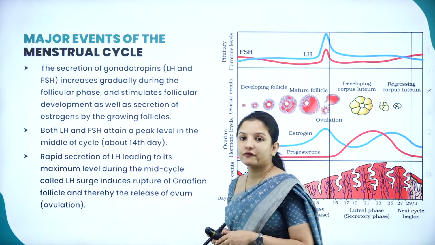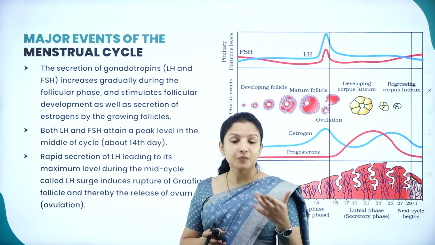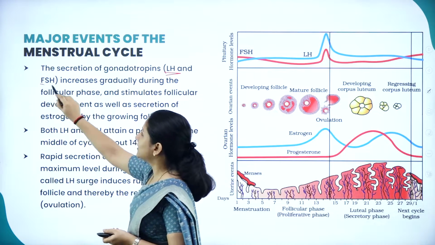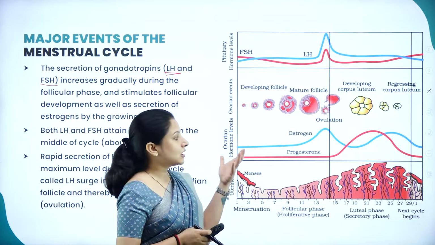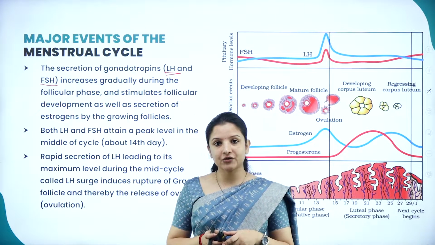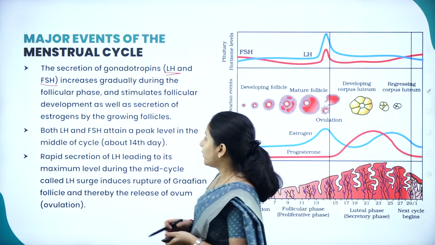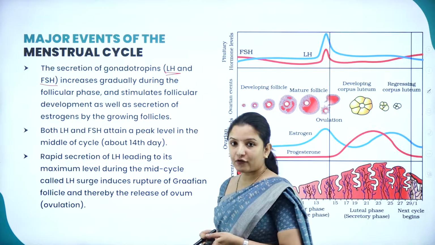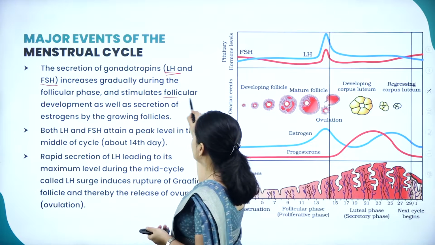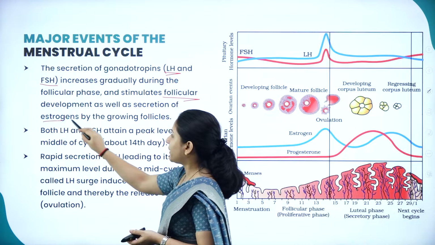So what are the two gonadotrophin hormones? We studied them in the male reproductive system, during spermatogenesis: the luteinizing hormone and the follicular stimulating hormone. They will also be released during this follicular phase. Why should follicular stimulating hormone be released? Because the Graafian follicle has to mature during this time. So it increases gradually during the follicular phase, and it promotes the development of the follicle and also helps in the secretion of estrogen by the growing follicle.